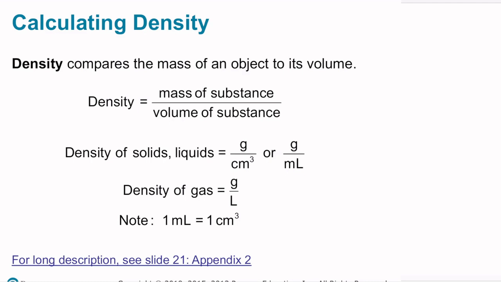Again, density is calculated as the mass of a substance over the volume of a substance. The density of a liquid or a solid is given in units of grams per cubic centimeter or grams per milliliter. Remember, 1 cubic centimeter is 1 milliliter. The density of a gas is usually expressed as grams per liter.